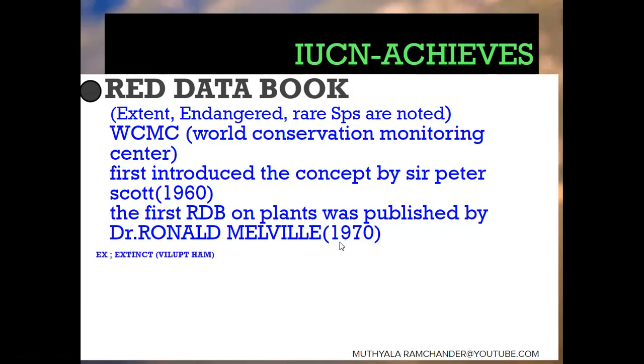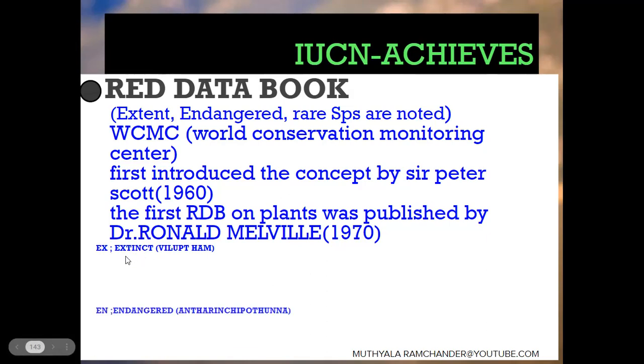In this Red Data Book, in front of animal or plant scientific names, some codes are used. The codes are EX. EX indicates extinct. That plant or animal's life cycle is completed. They are not alive on the surface. So they are indicated with EX, extinct.